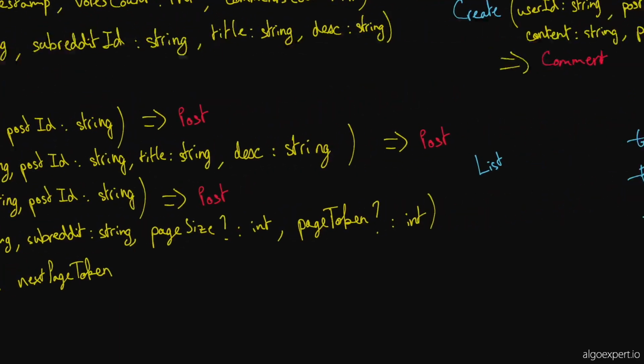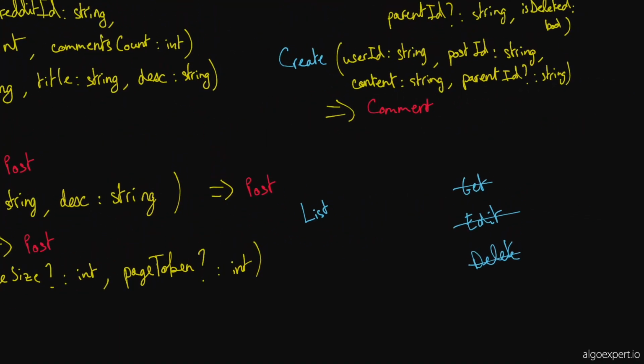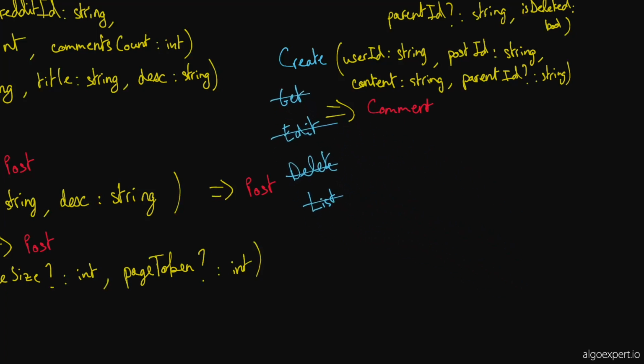Do you want me to write this down, or can I just skip it? Because I think you can skip it. Okay, cool, great. So I'll just strike through it. The idea is it's just very similar to posting. So that is it for the commenting API. I'm trying to think, does this cover? No, we didn't cover voting. So we do still have to cover voting.